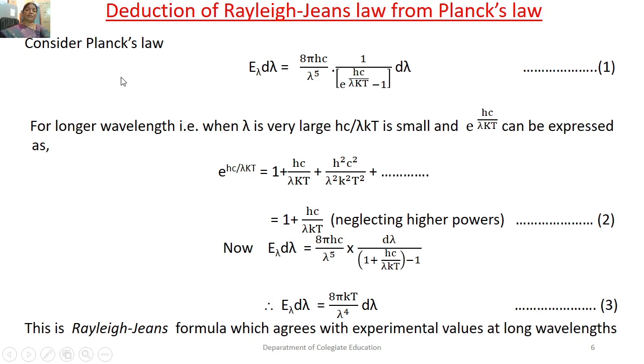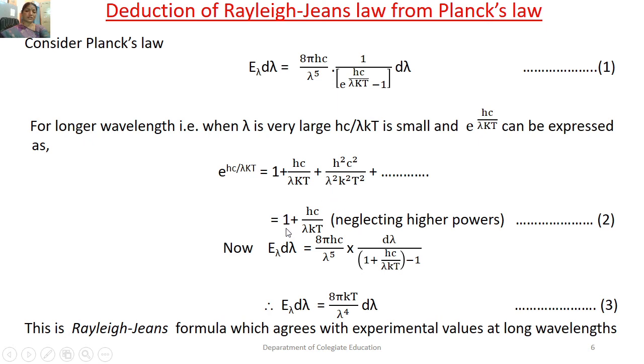And again, Planck's law can be reduced to Rayleigh's law at longer wavelength regions. At that time, this exponential quantity will be expanded as 1 plus hc by lambda kT plus h square c square by lambda square k square T square, and so on, because e to the power of x is expanded as 1 plus x plus x square by 2 factorial, and so on. As the lambda value is large, the second, third, fourth terms can be neglected because lambda comes in the denominator.